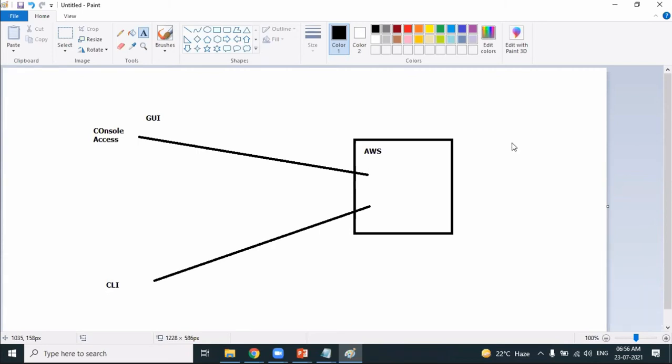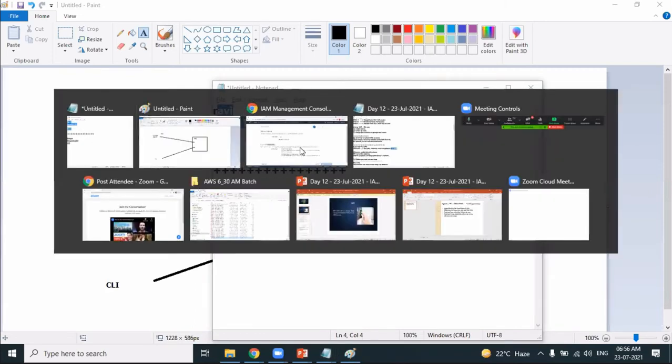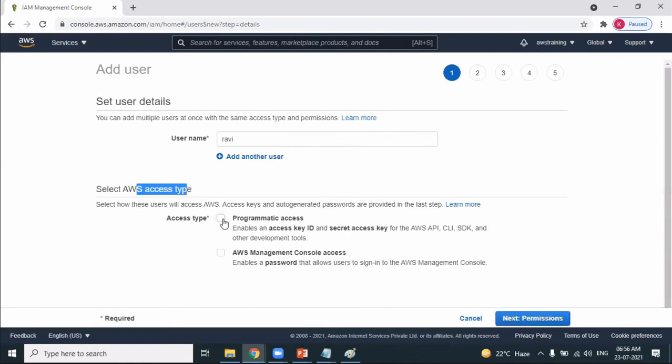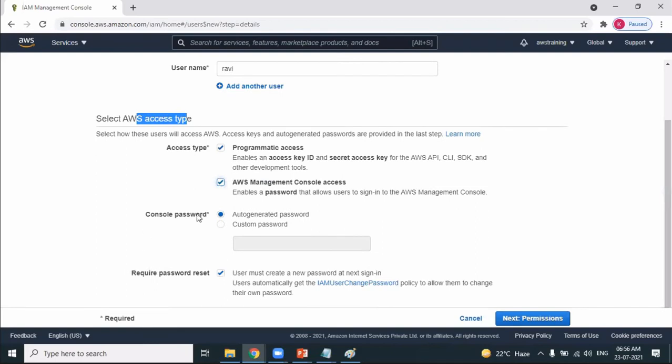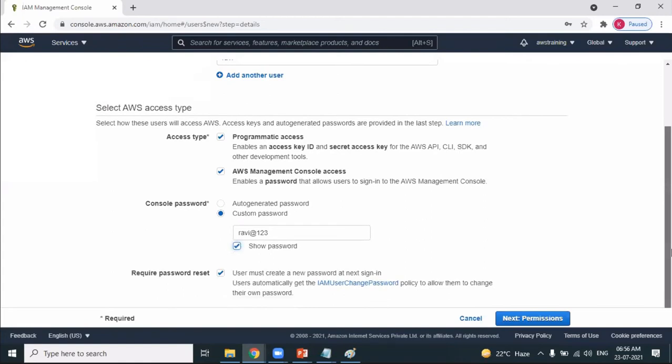When you're creating a new user, Ravi, how should Ravi connect? Do you want Ravi to connect using console access, or using the command line? I want to give both options. I want him to have programmatic access, which is nothing but the command line interface. I also want to provide him console access. Both ways he can connect to the AWS account. For the password, I don't want to generate it. I want to give the password: Ravi@123. And password reset, no, I don't want the password to reset.